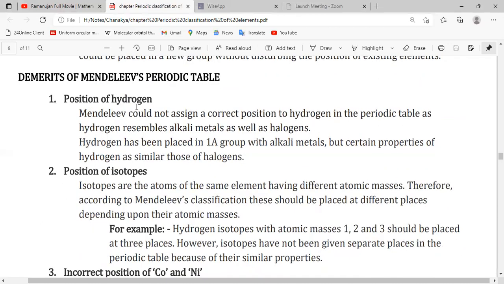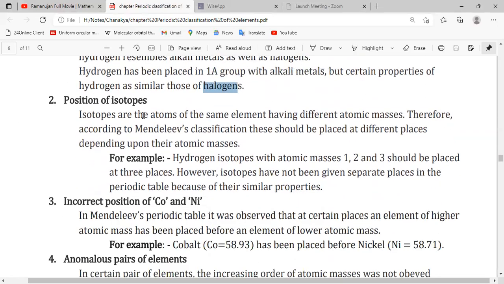First, the position of hydrogen. There was no fixed position for hydrogen because it showed similar properties to first group elements like alkali metals and also similar properties to halogens. That's why there was no fixed position for hydrogen in Mendeleev's periodic table. Then, position of isotopes.